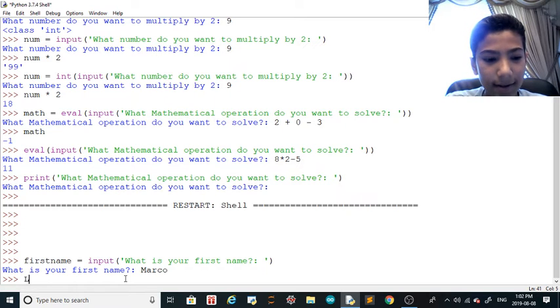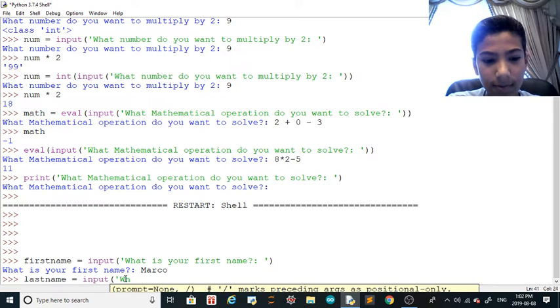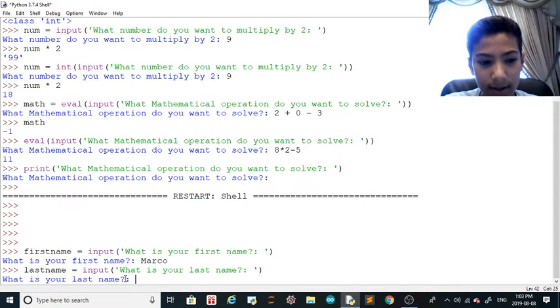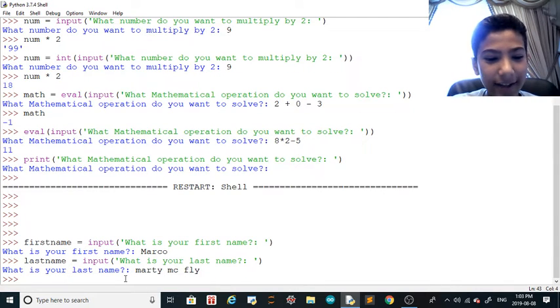And then last name is equal to input. What is your last name? And then what is your last name? I'm going to put Marty McFly. Okay, now let's print out to the screen.